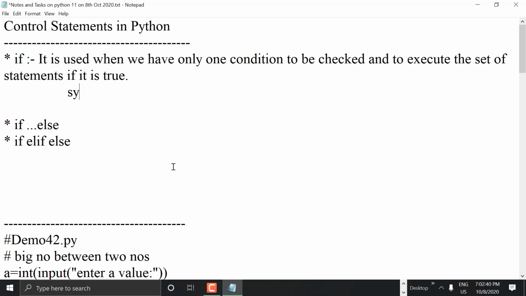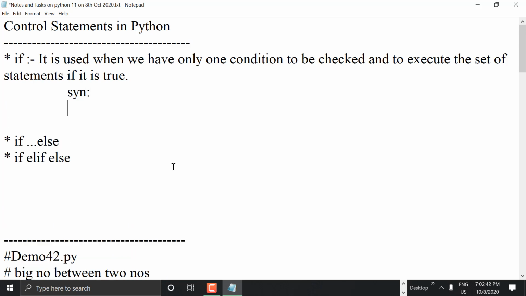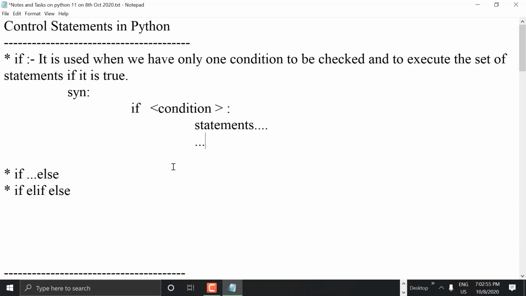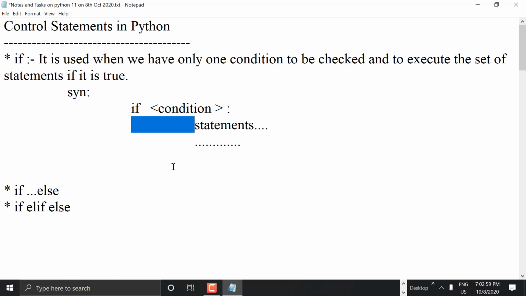Syntax, I told you already, same thing. That is if, then we'll write some condition here. If this is true, then whatever statements you want to print, we'll write here. It can be n number of statements. We have to follow proper indentation. Now let's go to checking big number between two numbers.